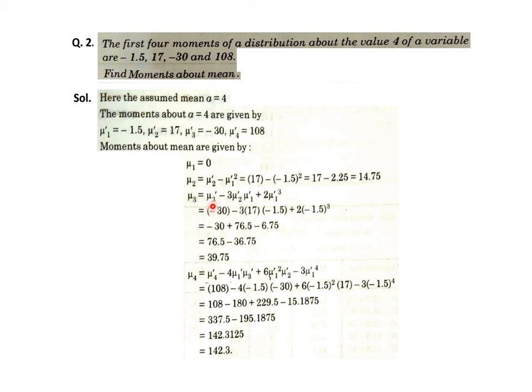So using that formula, simply mu3 dash we know, minus 30, mu2 dash 17, mu1 dash minus 1.5, then mu4 dash 108. Simple substitutions are being done here, and we calculated the first 4 moments about mean using the first 4 moments about any other point, that is point 4 in this problem.